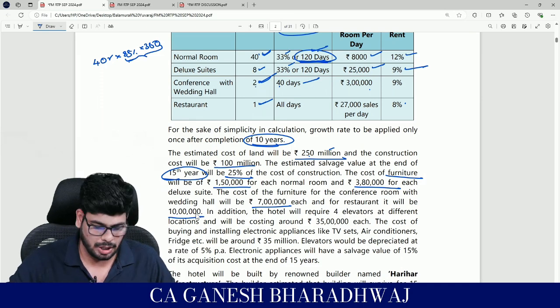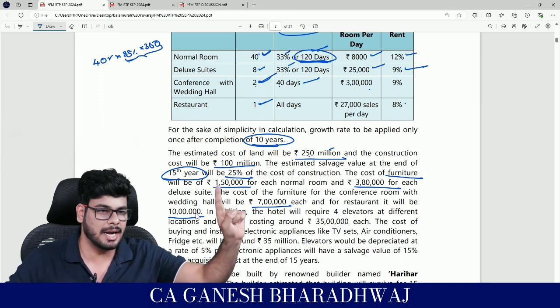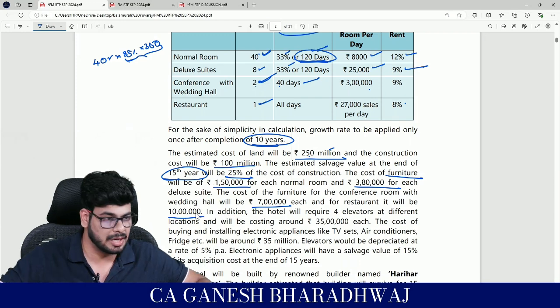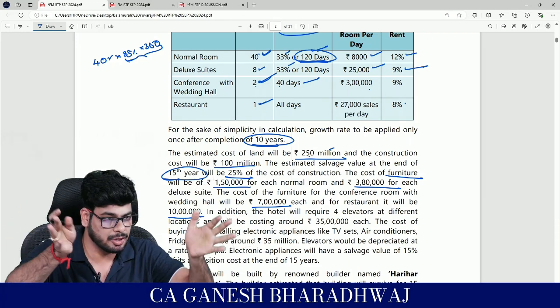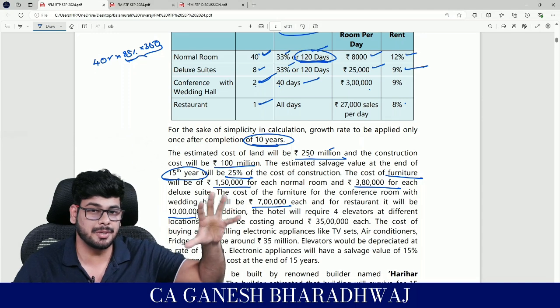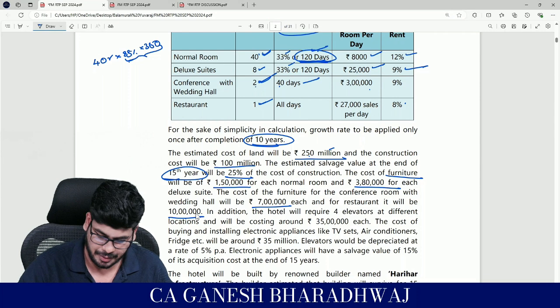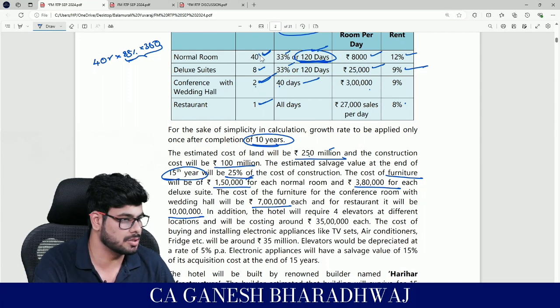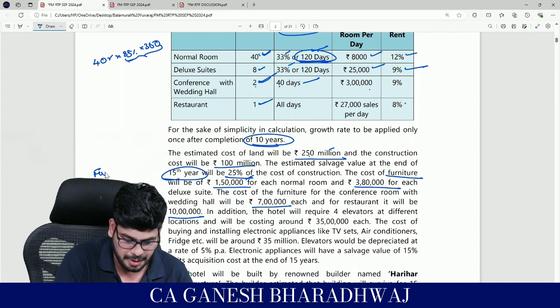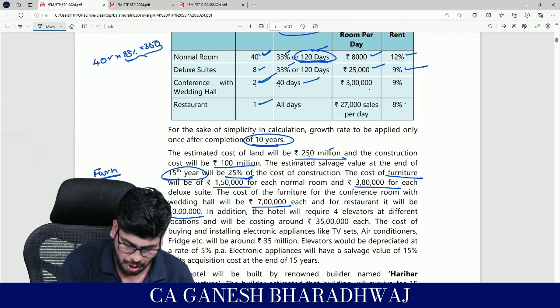So basically what they are saying is they have this land purchase cost, then they have this building construction cost, then inside you need to have furniture. Furniture depends on the category, right? So for normal rooms there is one cost they have given here. Yes, so it's going to be 1,50,000, right? There are 40 such rooms, correct? So for furniture, immediately what you can do, you can say, for normal rooms it's going to be 1.5 lakhs into 40, right?